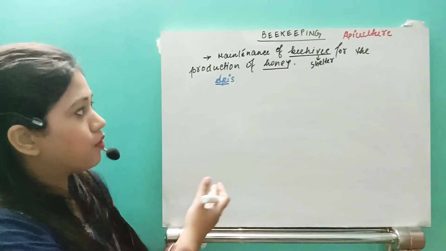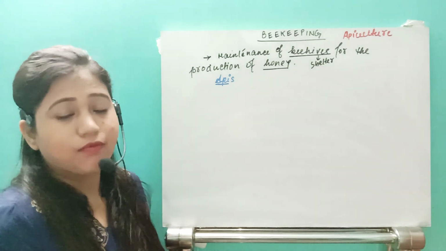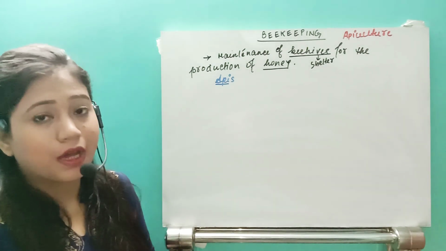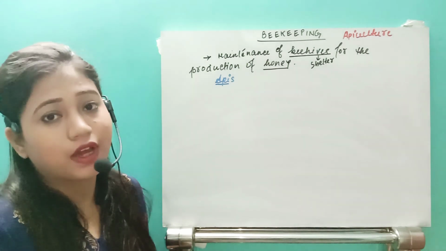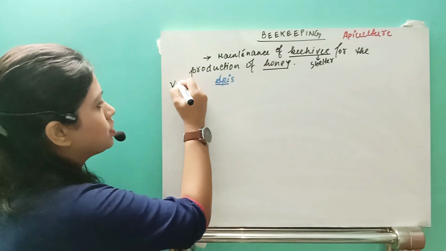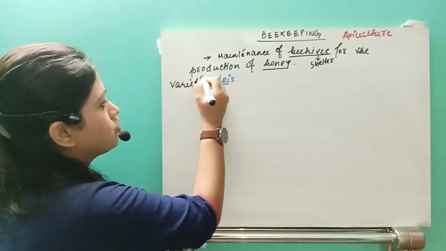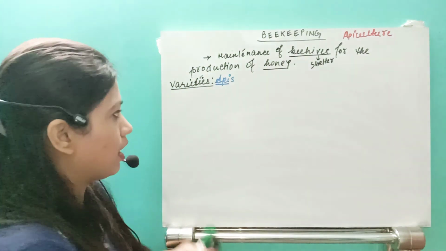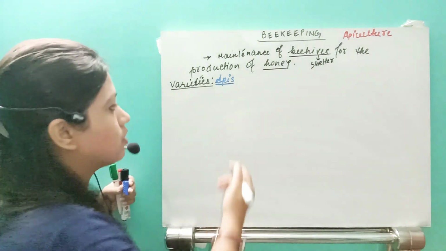So as we have already written, Apis is a generic name. What is the specific name? When it comes to apiculture, a number of varieties of honeybees are available. So let us see some of the varieties. The varieties are Apis indica, which is common in India, and not only India but in Asiatic countries.